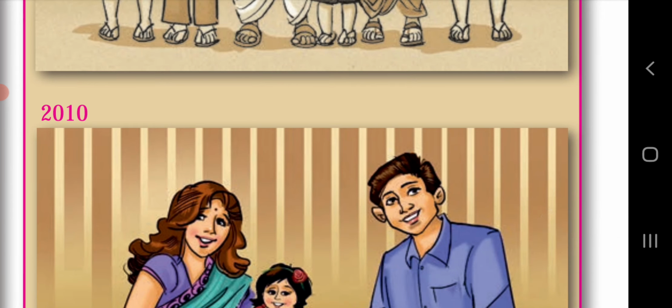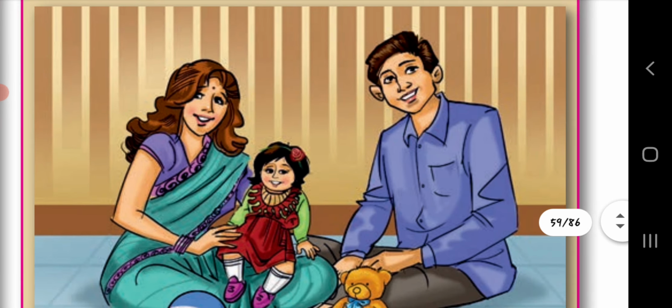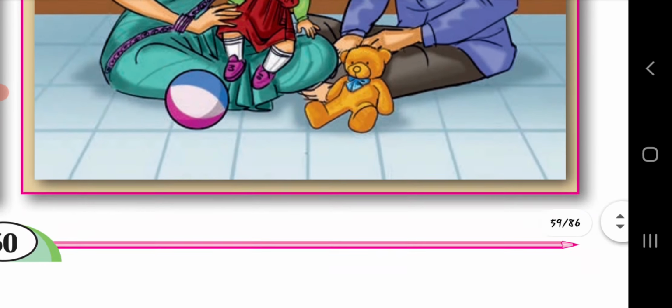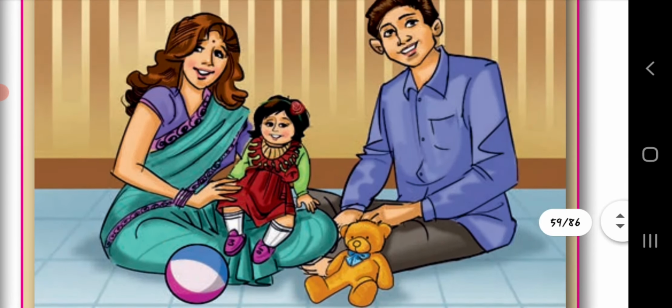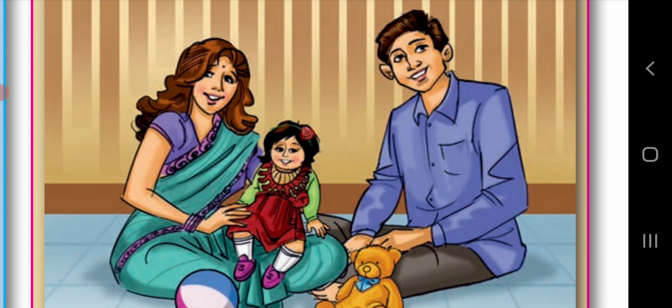A little bit the family has decreased. In 2010, the family is of 3 members. So, what is the reason behind it? As the needs of the family are increasing, the family size is decreasing to fulfil those needs.